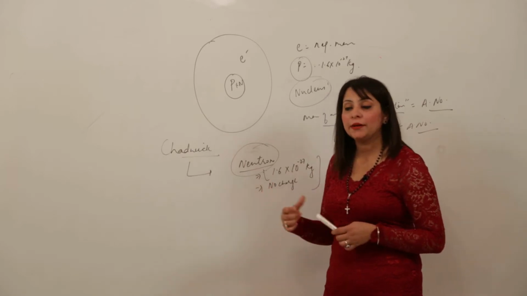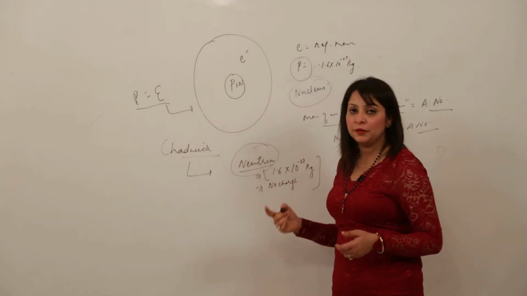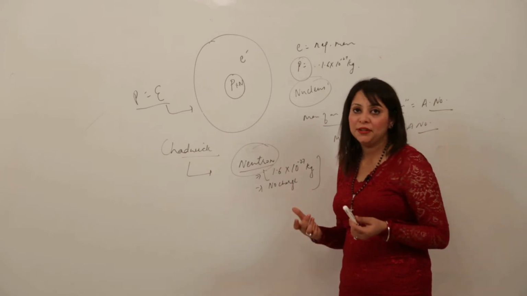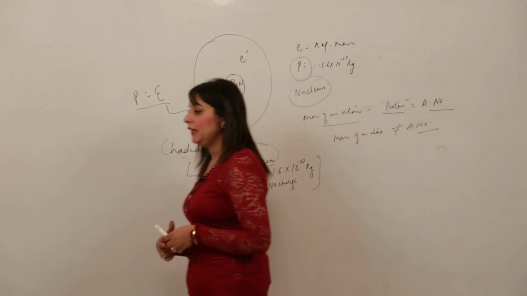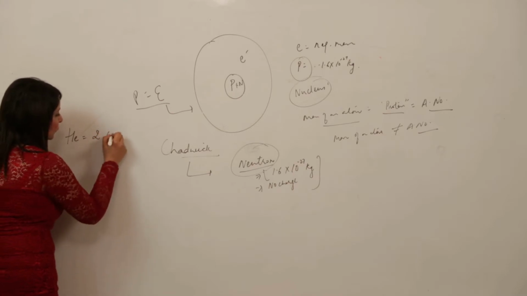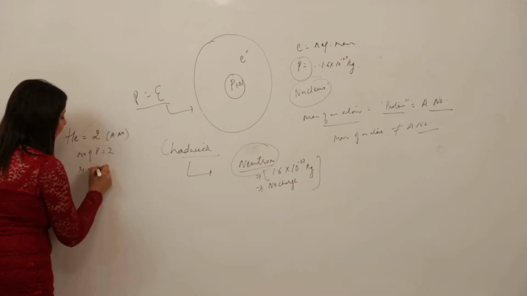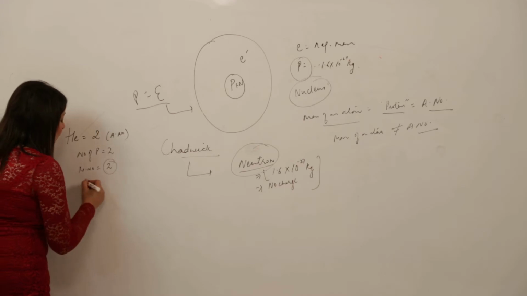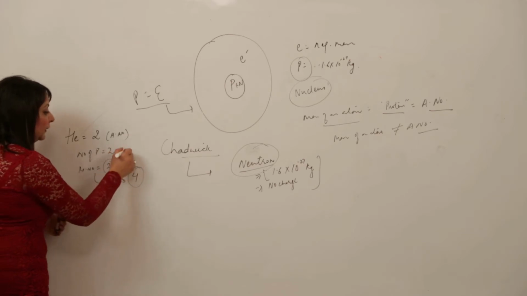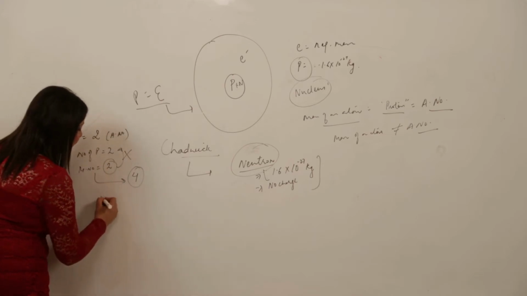Because as we know the atom is electrically neutral, that means the number of protons is equal to the number of electrons. So the particle must be a neutral particle which contributes to mass but not charge, and it was proved. I am taking an example of helium, the atomic number is 2. That means the number of protons is 2, so its mass number should be equal to 2. However, when it was found, its mass number was equal to 4. So it was not equal to the atomic number. That means there exists some particle which contributes to the mass, and that was called the neutron.